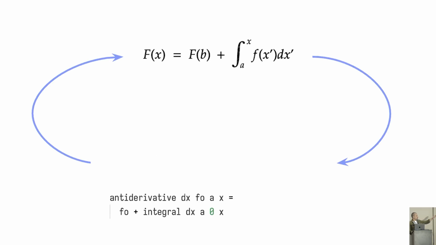Moving the terms around, we see that F of x is the antiderivative at point b plus the bounded integral of the function that we're studying. And I'm showing you below how the Haskell code looks, and it's pretty much building on top of what we already have: an initial value f0 plus the integral of the function. Again, let's look at the types that we get for free.